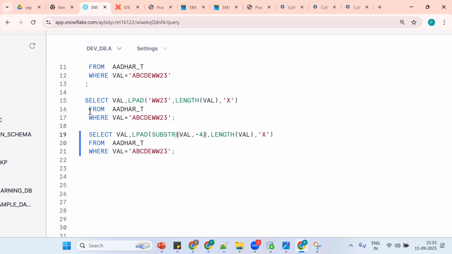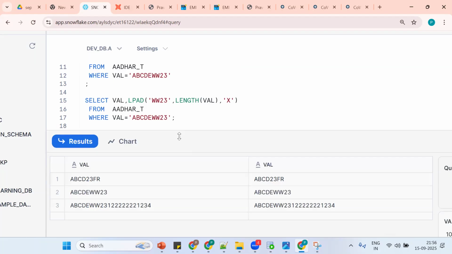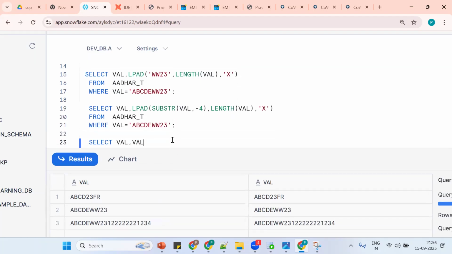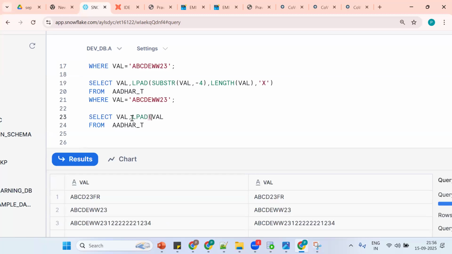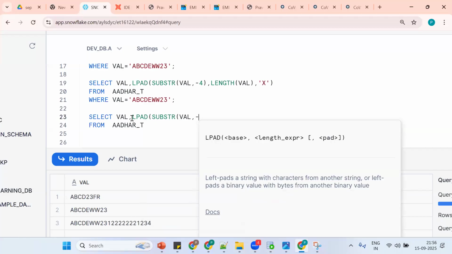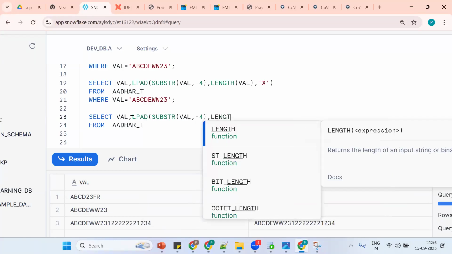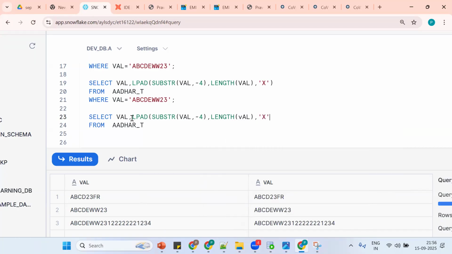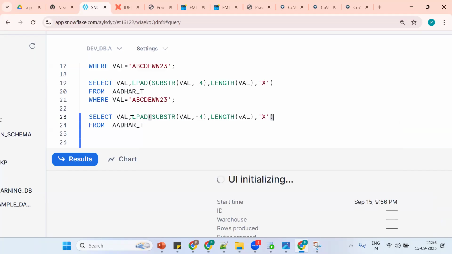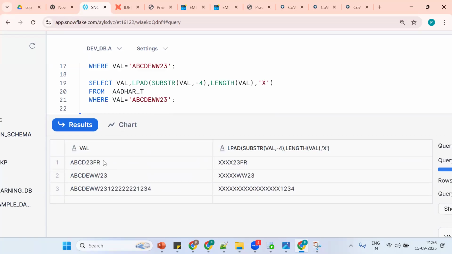In the same way, let me make it dynamic. We'll get it done. Like this only we'll do testing. Now let me make it using the LPAD concept. LPAD: how to extract the last four, substr of val comma -4. How to get the length? Length of val. If the length is not matching, pad with x. So clear so far? See, this is what we are getting.